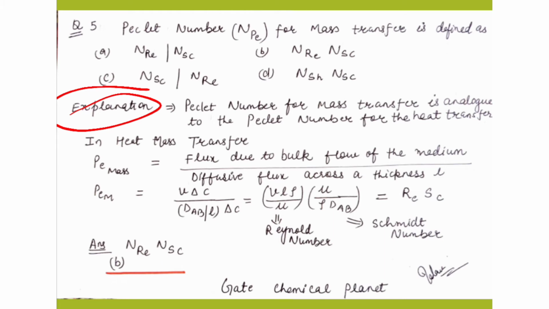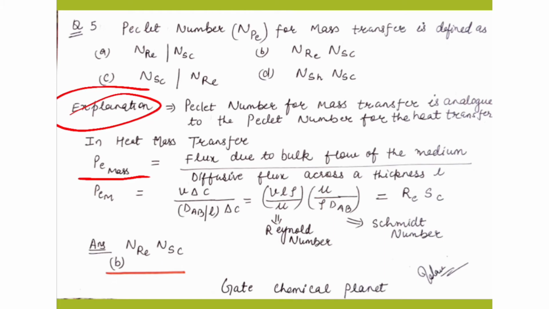So for mass transfer, the Peclet number Pe mass is equal to the flux due to bulk flow of the medium divided by the diffusive flux across a thickness L. So in this way we can write the Peclet number for mass transfer, which is equal to velocity V into delta C divided by DAB by L into delta C, which is equal to VL rho by mu into mu by rho DAB.